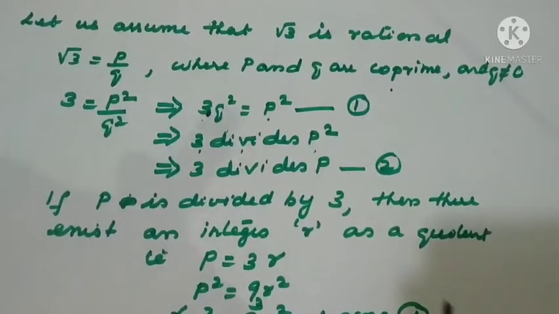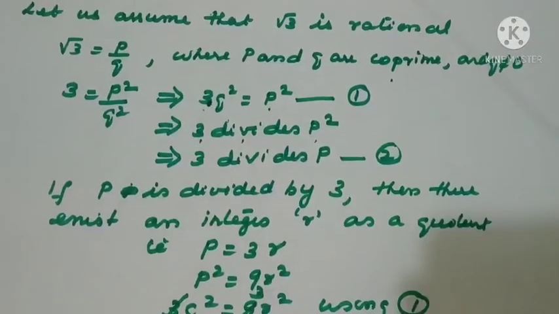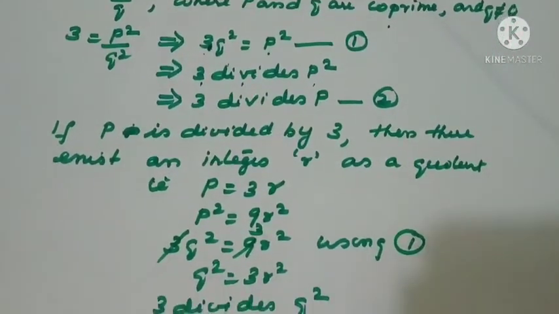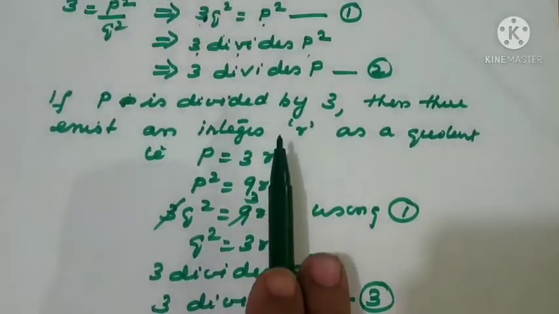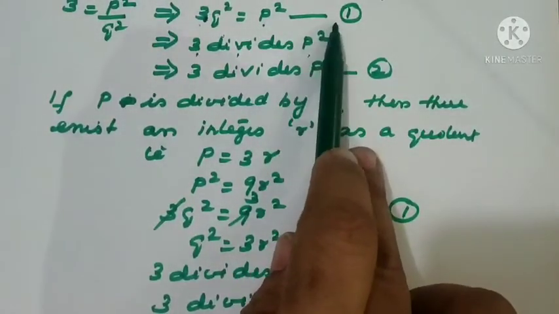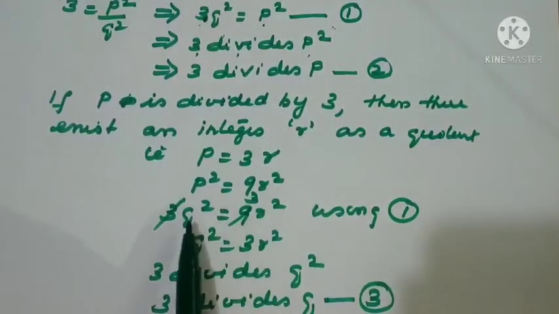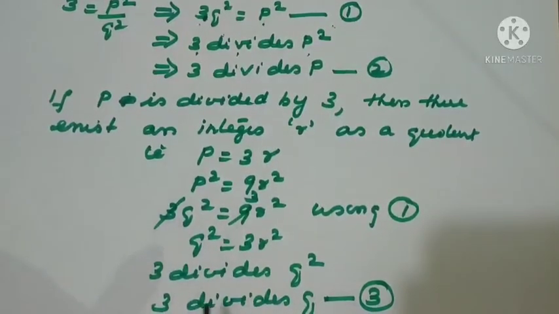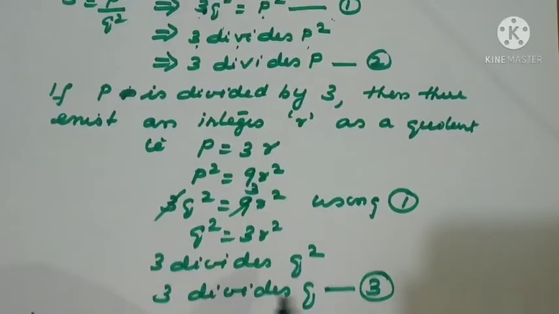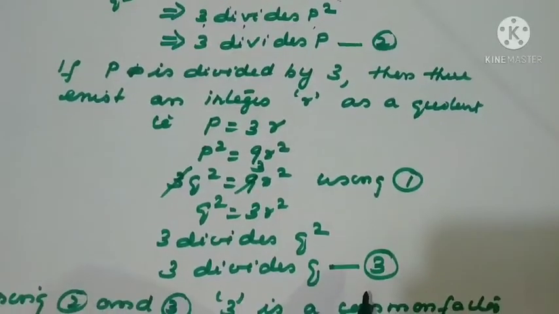Complete division is possible. So what is p? P equal to 3r. So p square equal to 9r square. After this, we have to go back to the first step. So here I have made equation 1 that we are using, substituting 3q square equal to 9r square. Cancel with the 3: q square equal to 3r square. That means 3 divides q square. This shows that 3 divides q only.